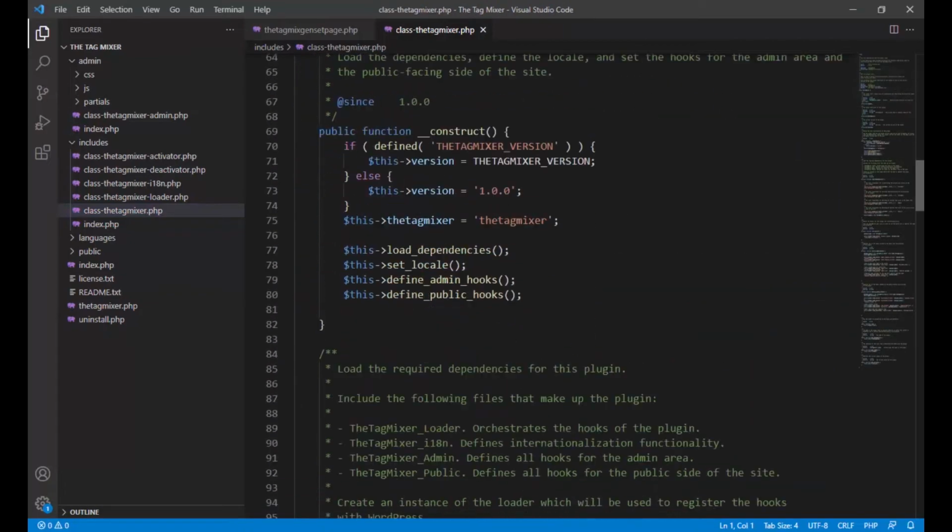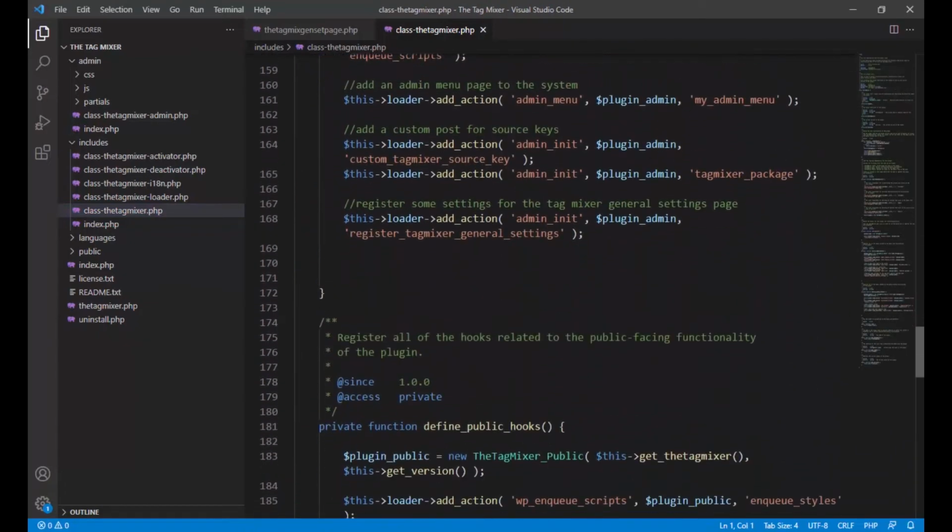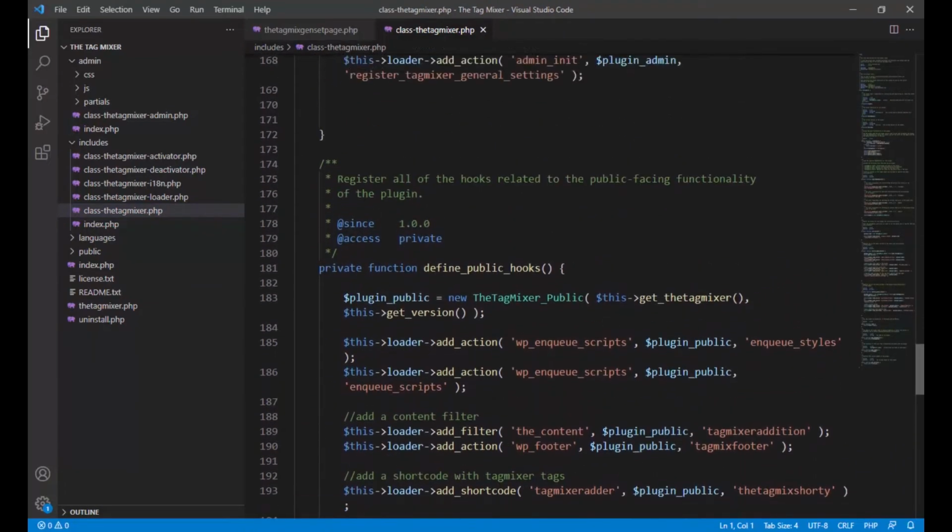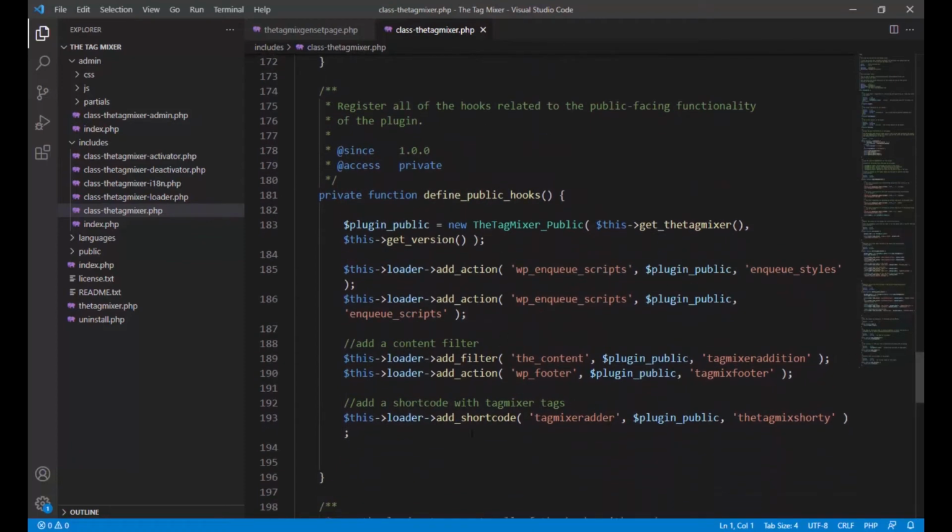Down below where we initialized all of our admin classes and all that stuff, right here, that's the public hooks. We went ahead and created, as you'll see, a shortcode. First, we added an action to add the code to the footer, and it could have been a filter as well. And then we added a filter to the content, and that was actually for something else.